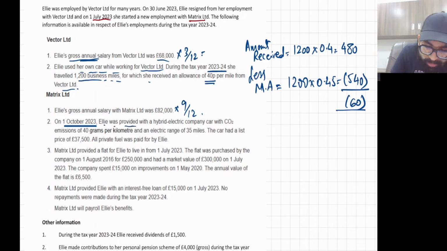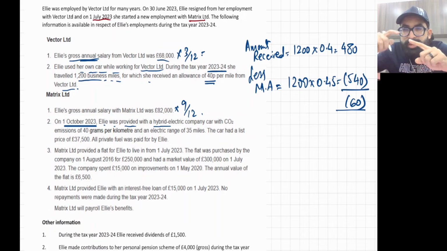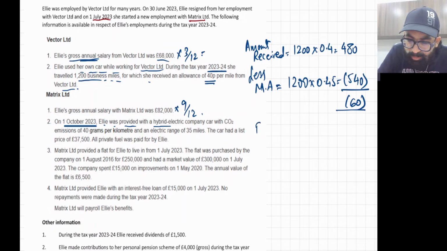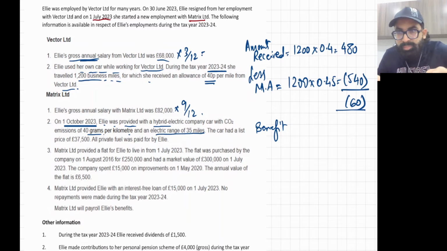Ellie was provided with a hybrid. Ellie was provided, that means employer provided car to employee. So it's a benefit. Ellie was provided with a hybrid electric company car with a CO2 emission of 40 grams per kilometer and electrical range of 35 miles. Hope you remember the lecture I taught you. Let me show you the list. The car had a list price of 37,500.